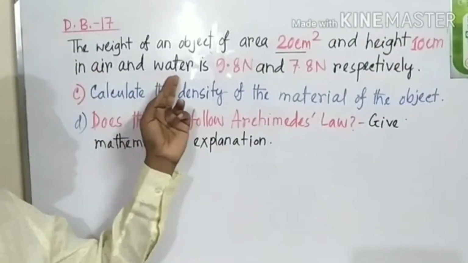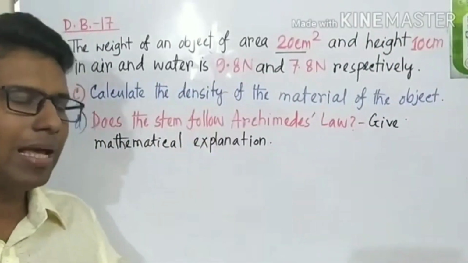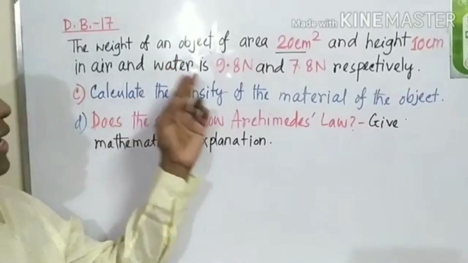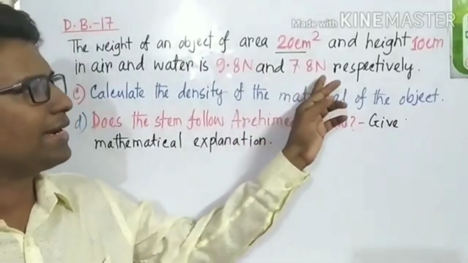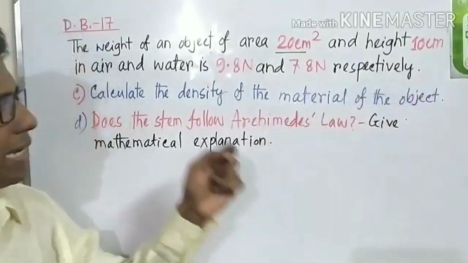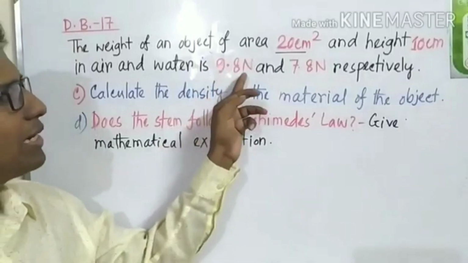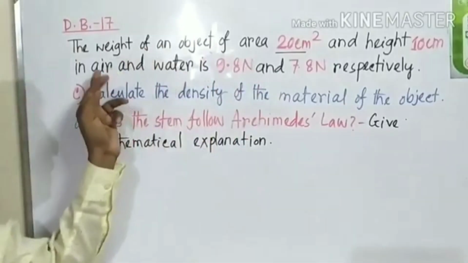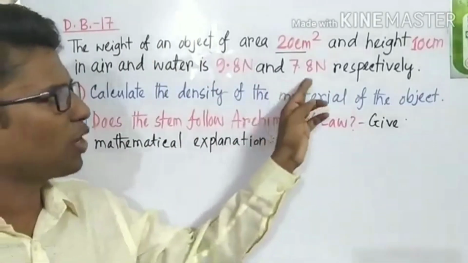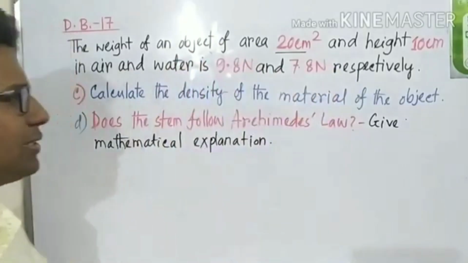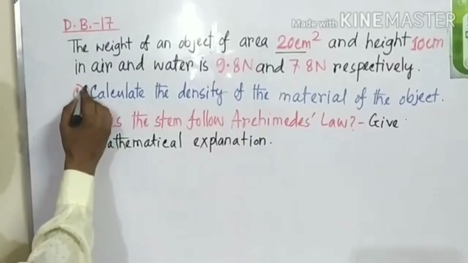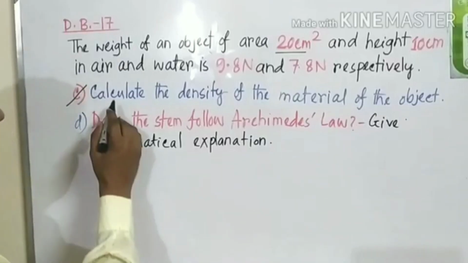In air and water medium, it has a weight of 9.8 Newton and 7.8 Newton respectively. That means it has a weight of 9.8 Newton in air and 7.8 Newton in water. So what is the first question? This question is for 3 marks.